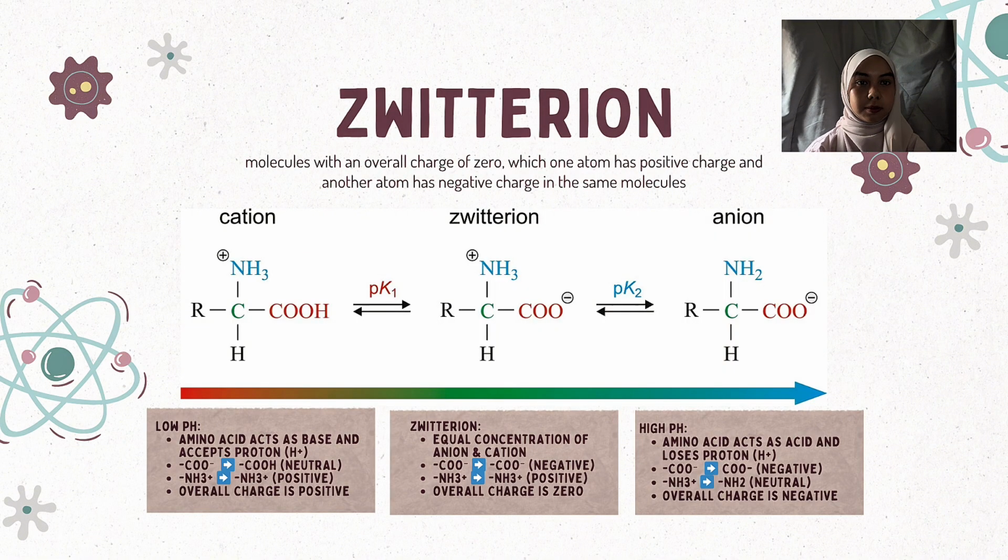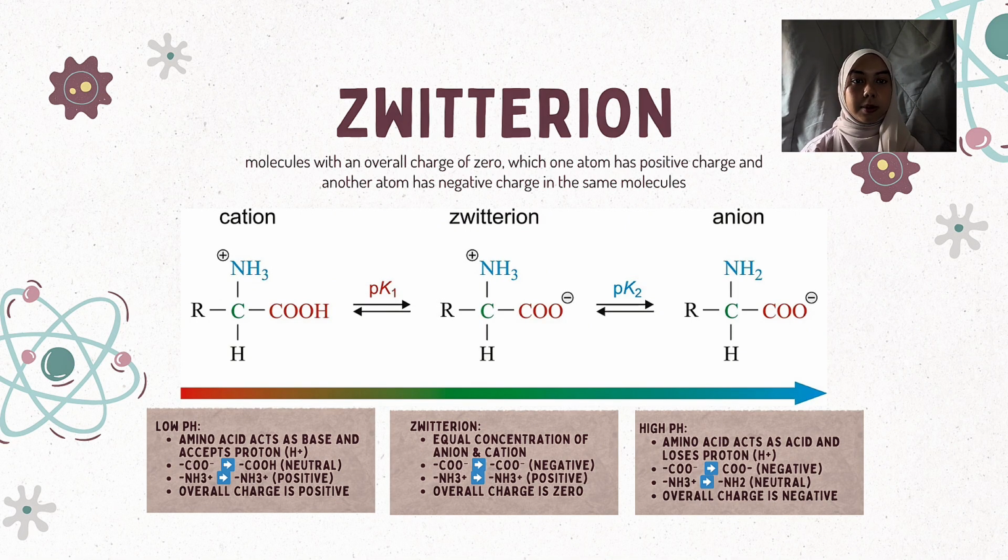The next part is zwitterion and isoelectric point. A zwitterion is a molecule with an overall charge of 0, where NH3+ has a positive charge and COO- has a negative charge in the same molecule. In this diagram, if it is in a low pH solution, it will act as a base and accept a proton. This means COO- will accept H+ and turn into COOH, and the overall charge is positive.